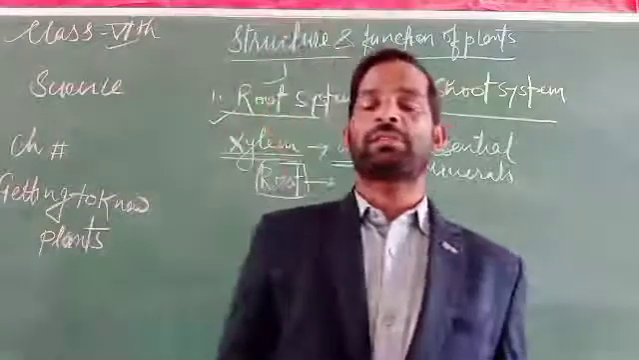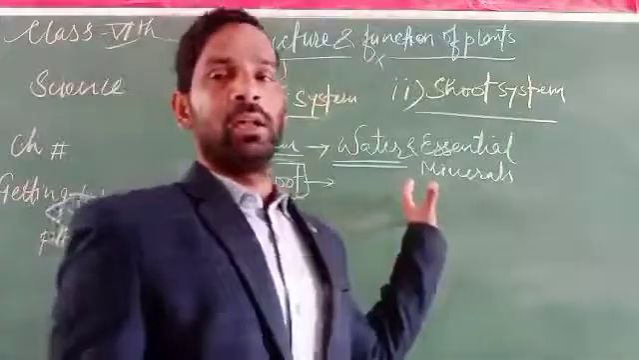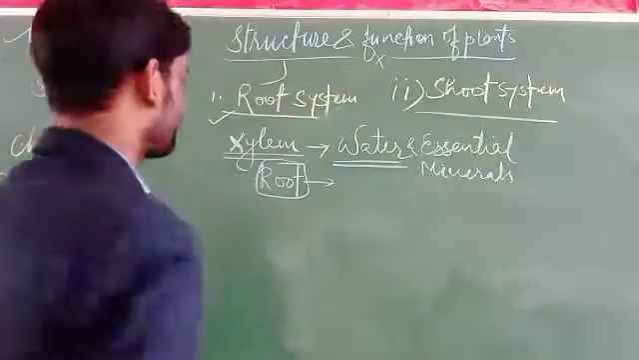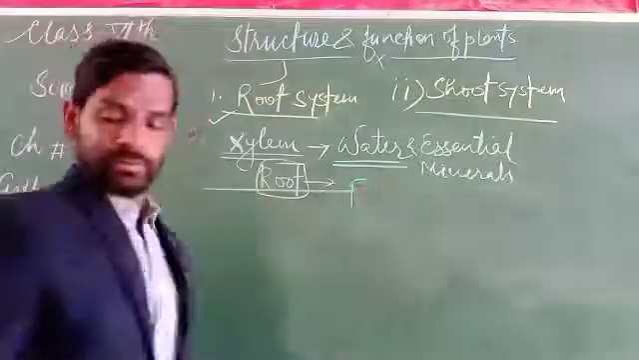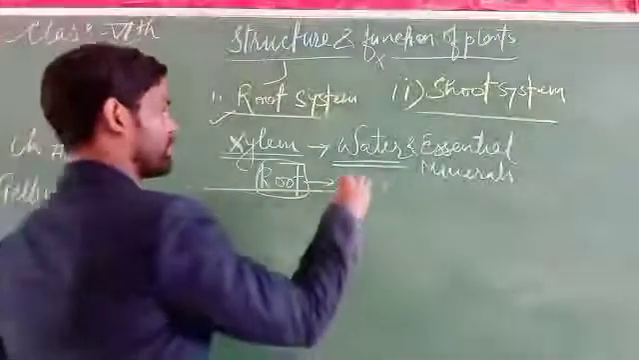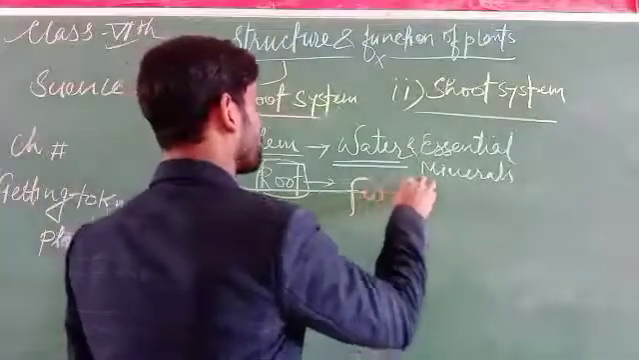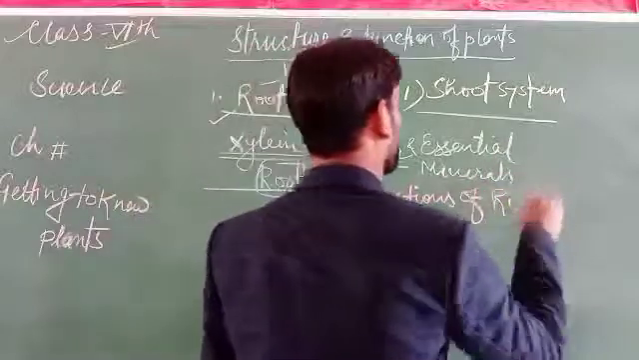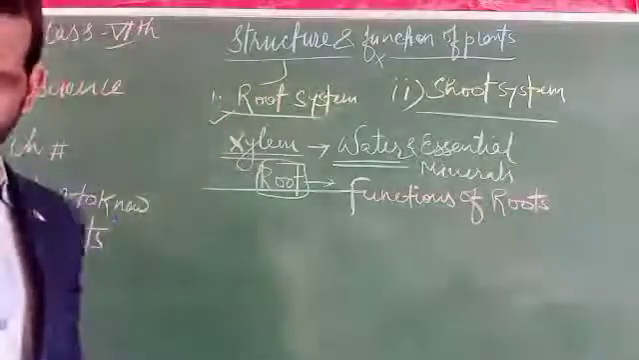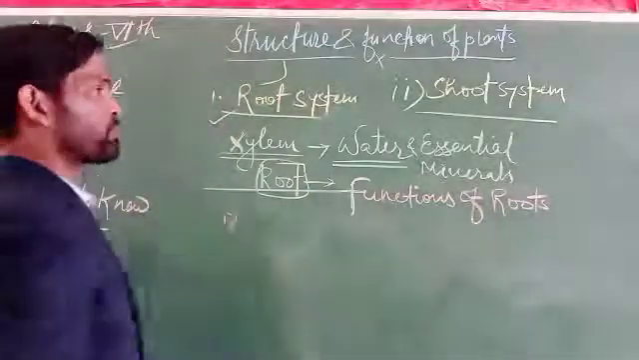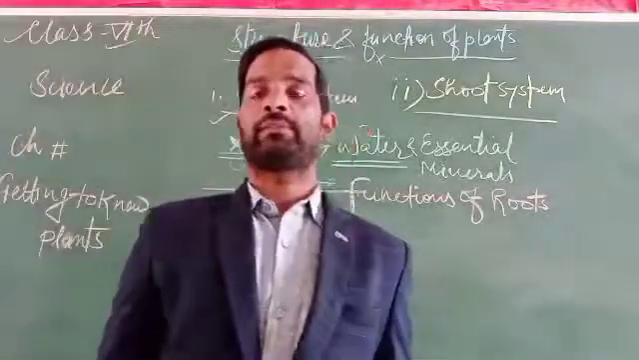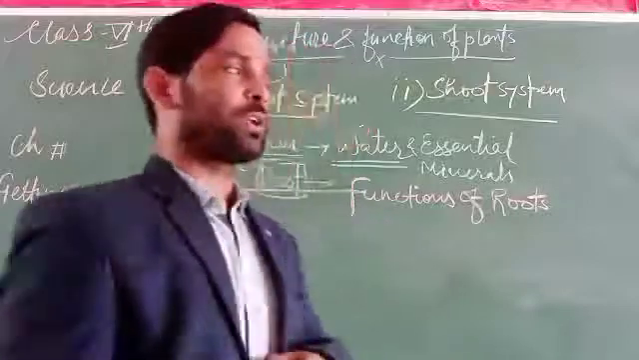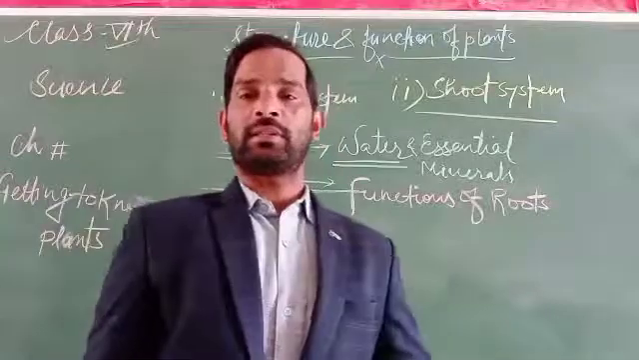How does photosynthesis take place? It is carried out by the leaf of a plant. We will discuss photosynthesis later, but firstly we have to discuss the functions of a root. What are the different functions of a root? First of all, the most important function is that the root carries water and minerals to all parts of the plant. Why? Because this water is required for photosynthesis.